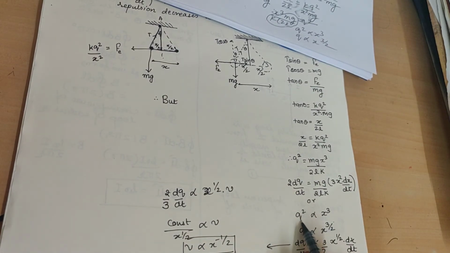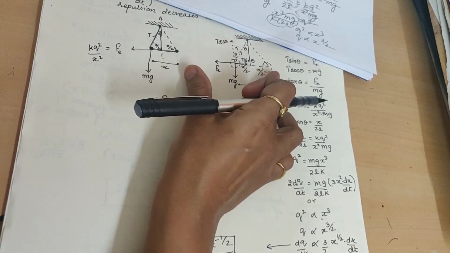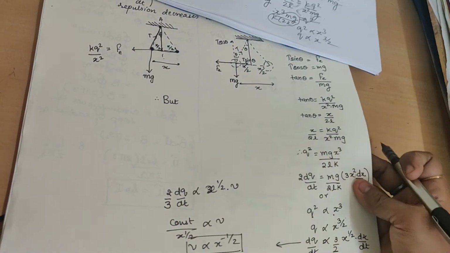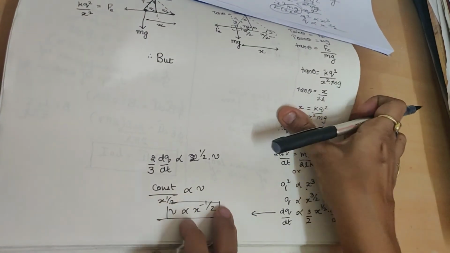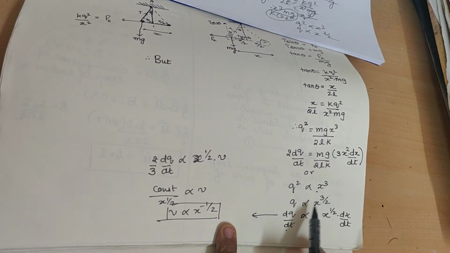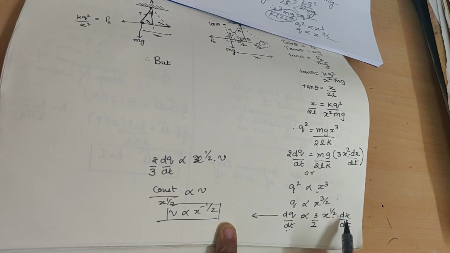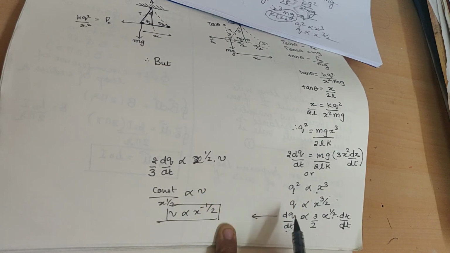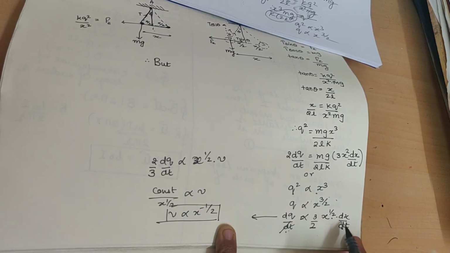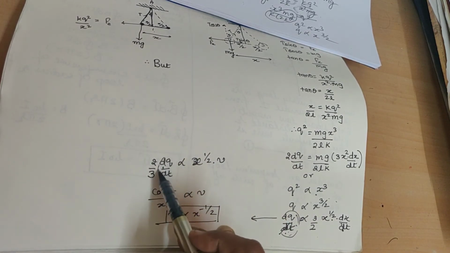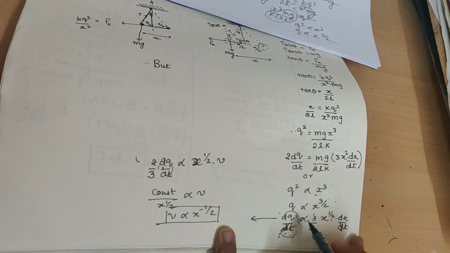Now you know that as dq upon dt changes, x also changes. Why? Because the charges start leaking, so the distance also changes. So take the derivative with respect to t on both sides. When you take the derivative with respect to t on both sides, you get dq upon dt is equal to 3 by 2 x raised to 3 by 2 minus 1, so it becomes x raised to 1 by 2 dx upon dt. Now dq upon dt is constant, and even 2 by 3 is also constant. And what is dx upon dt?